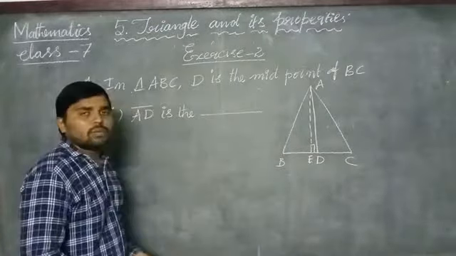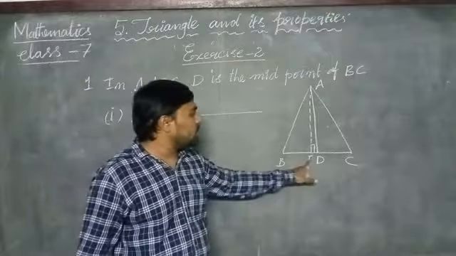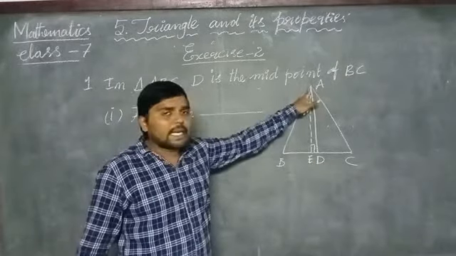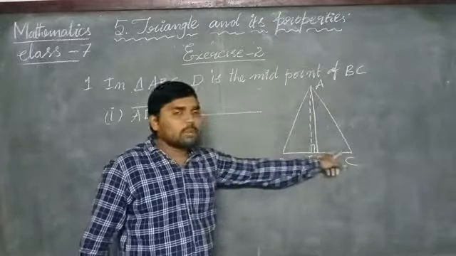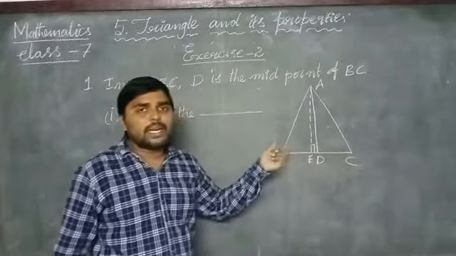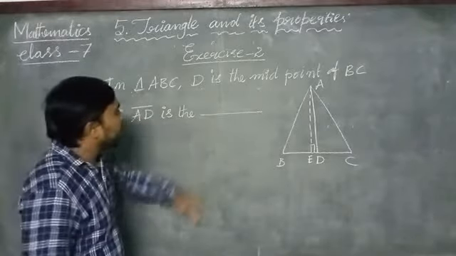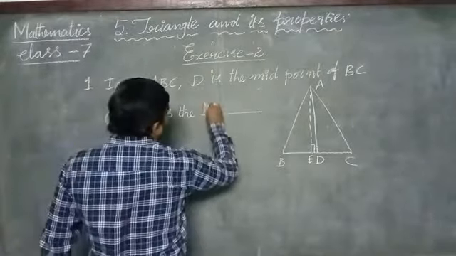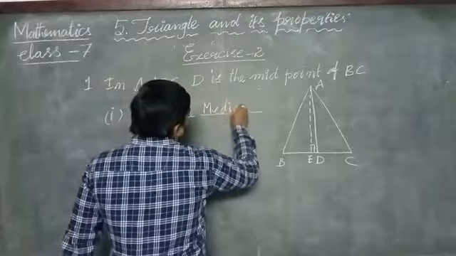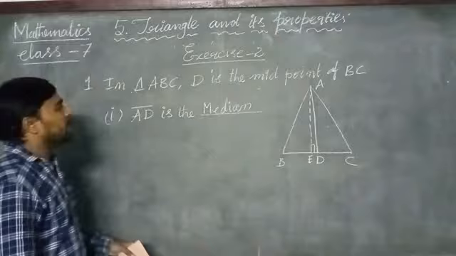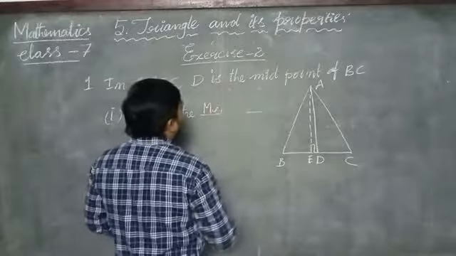Just now we have explained about the medians. Suppose any line segment is drawn from the vertex to the midpoint of the opposite side, then it is treated as the median. That is why here AD bar is the median of a triangle. Line segment AD is median.